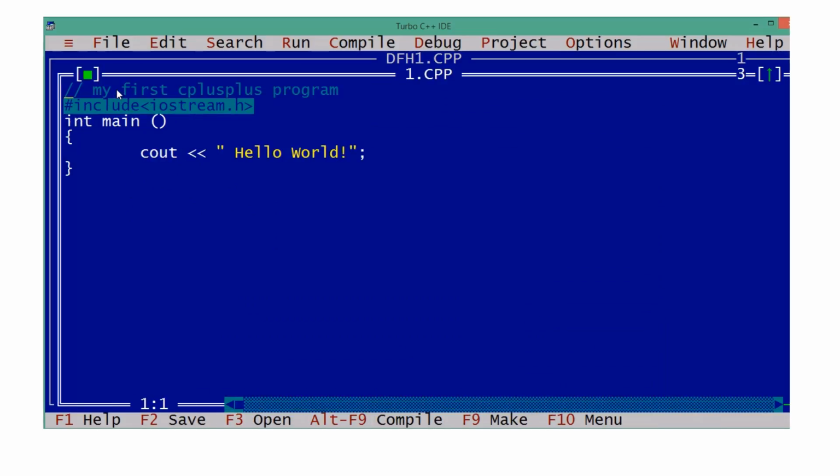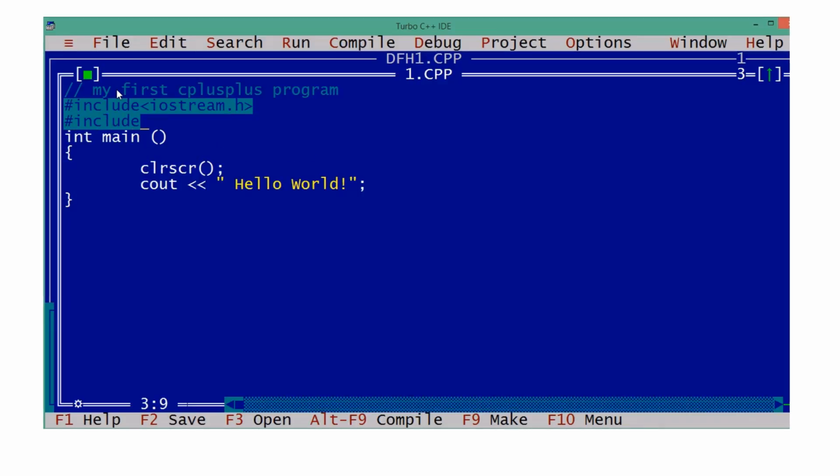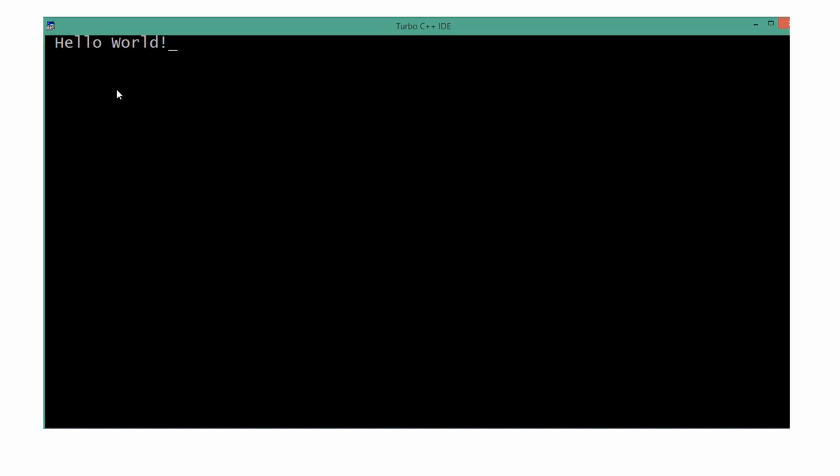To display one single message, what do we use in C++? Simple cout. But what is cout doing? When we execute, the output comes on the console, right? The previous output is concatenated here. To clear that, we use clear screen. Which header file? Conio.h. Now let's execute and see where this output comes. Hello world. But after some time, if you want to see that output again, you have to execute and see. But the user may not be interested in that.